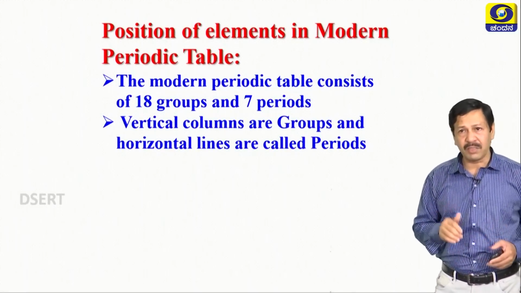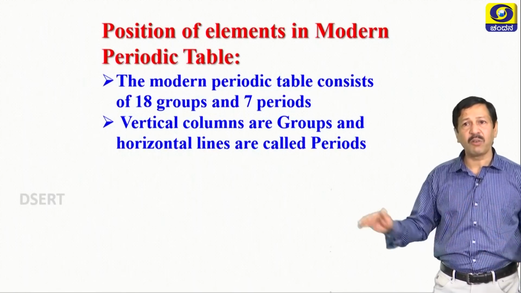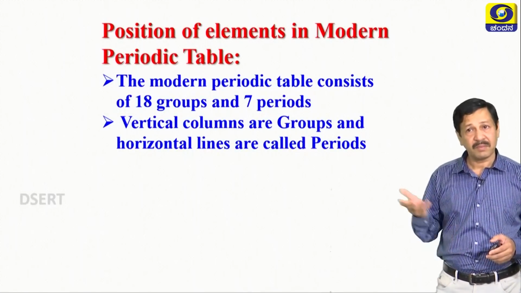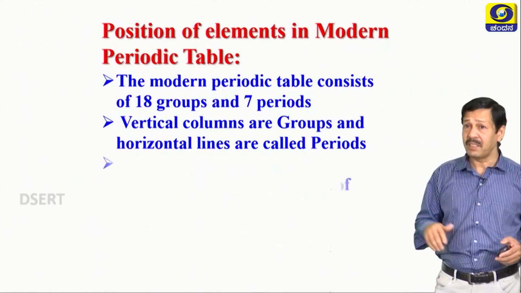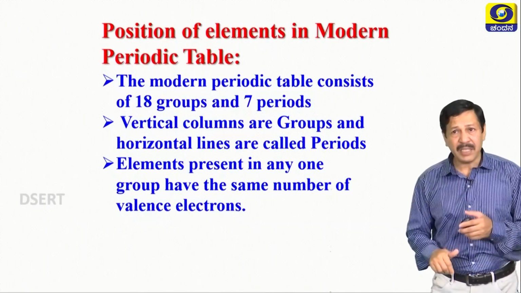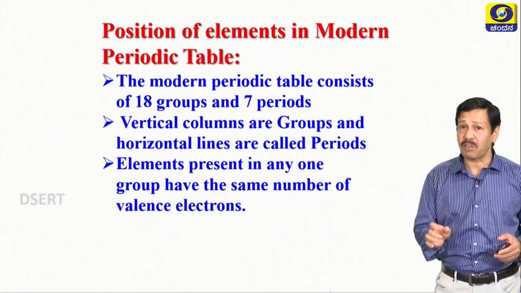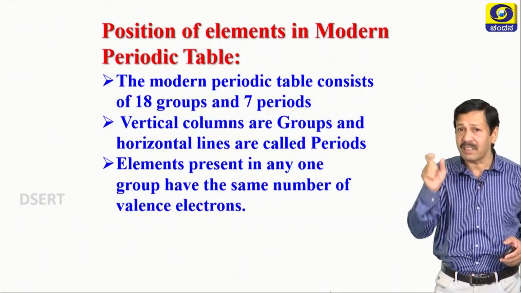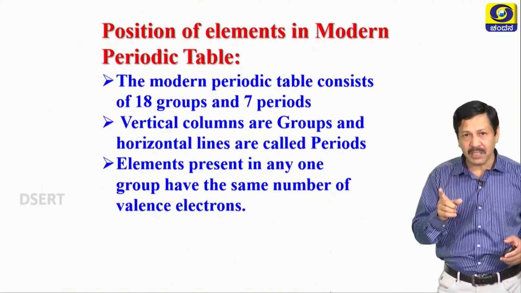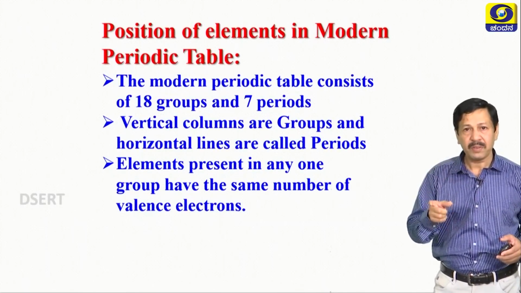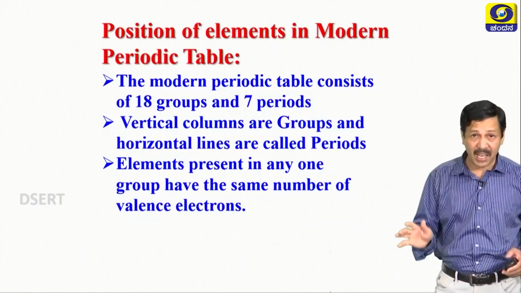The vertical columns are the groups and horizontal rows are called periods. 7 periods, 18 groups. Elements present in any one group have the same number of valence electrons. Children, understand this one. If you see the periodic table, in any group the valence electrons are the same.